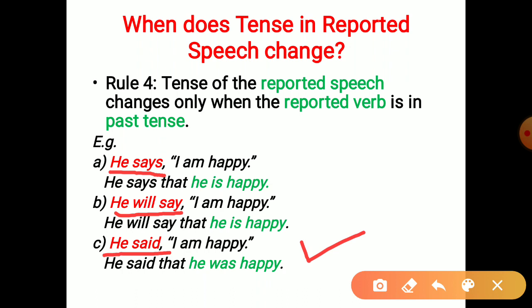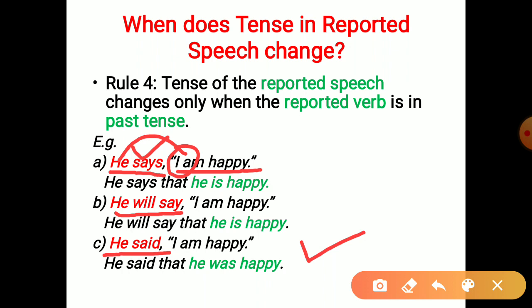In the first two examples, there will be no change of tense because the reported verb is in the present tense. So, he says, I am happy, changes into, he says that he is happy. There is a change of pronoun, which we have already discussed. The first person pronoun I changes according to the subject of the reported verb, which is he. So I changed into he. I am happy is in the present tense, he is happy is also present tense. There is no change of tense, only a change of pronoun.